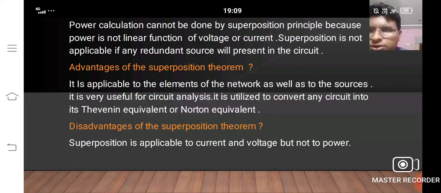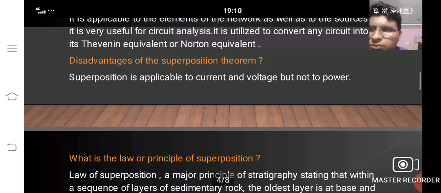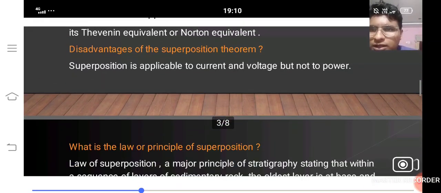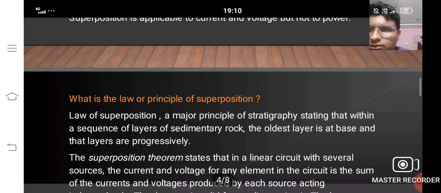Advantages of the superposition theorem: it is applicable to the elements of the network as well as the sources, which is very useful for circuit analysis. It is utilized to convert any circuit into its Thevenin's equivalent or Norton equivalent. Disadvantages of the superposition theorem: it is applicable to the current and voltage but not to the power.